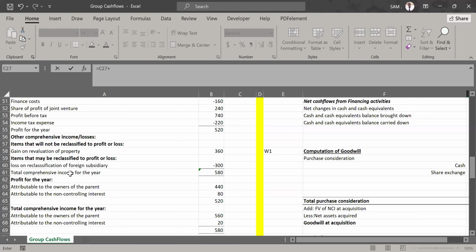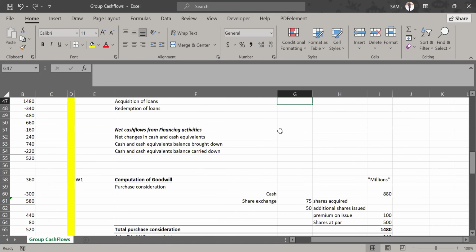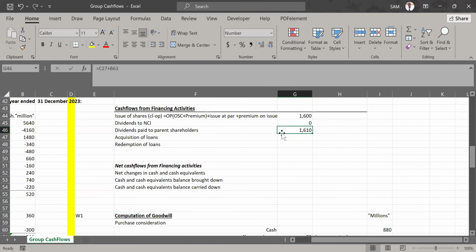You see profit for the year. Below it, there is attributable to owners and attributable to NCI. So this is what we are picking, attributable to owners. Now, that one will give us what we expect to close the retained earnings account. So if I confirm it, let's see what is there. 1610. This is what we expect to close the retained earnings account. So let's see, if the retained earnings account is having less than this, then we must have paid dividends.